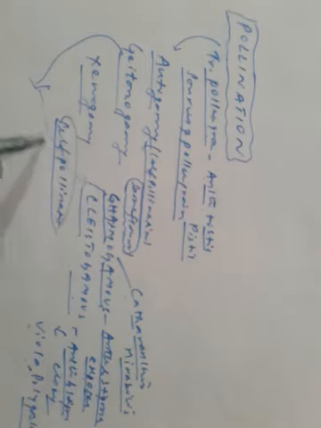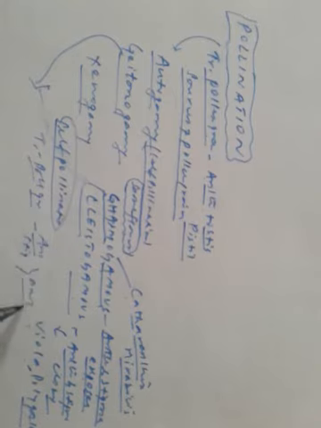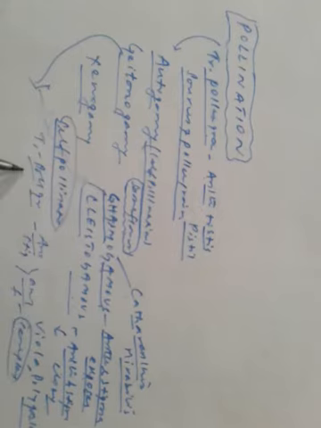Here the transfer of pollen grains takes place, but from anther to stigma not of the same flower, but of another flower on the same plant. So the plant is the same, but pollen grains are transferred from the anther of one flower to the stigma of another flower.